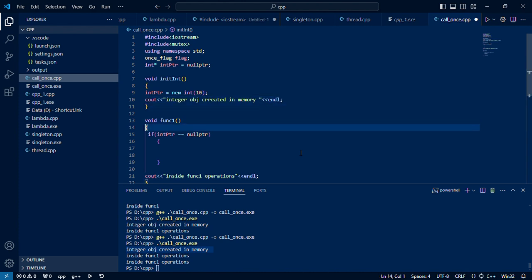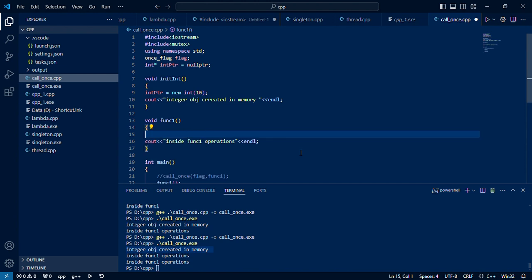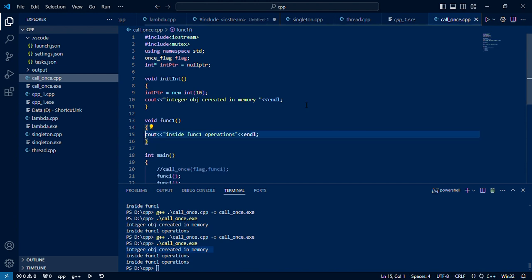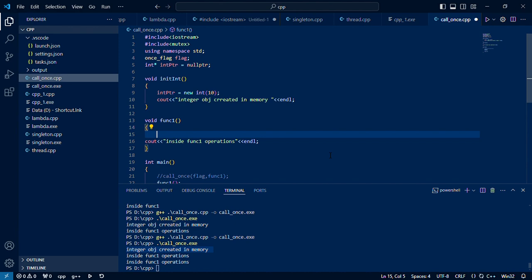So we can avoid all of this. When we call it for the very first time, we want this initialization to happen.